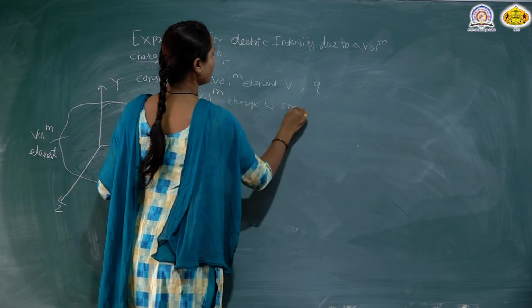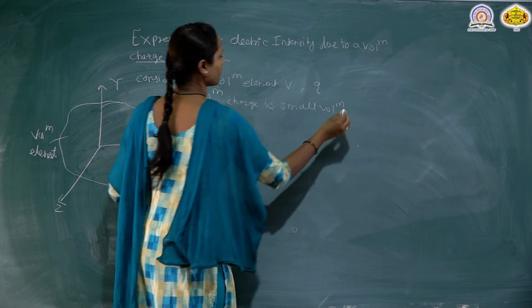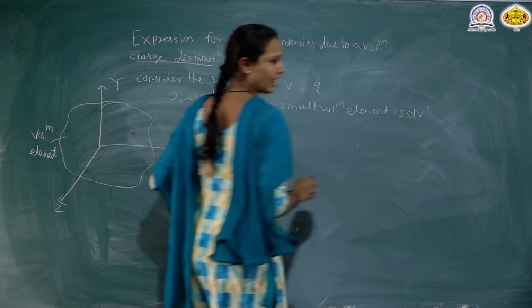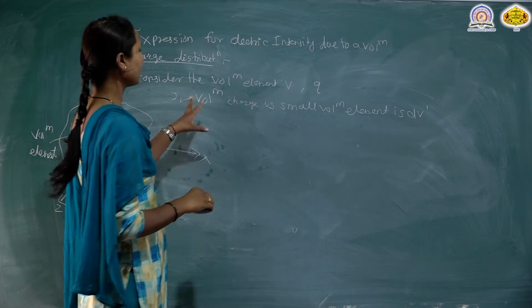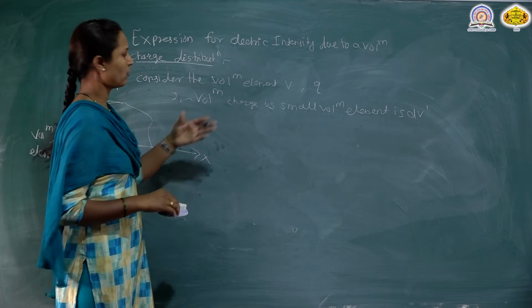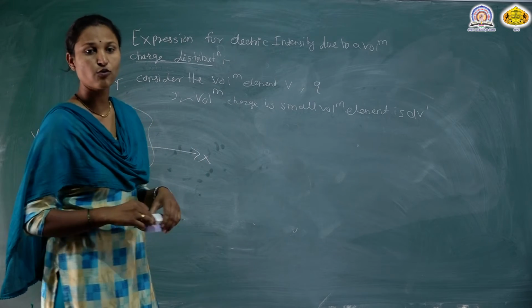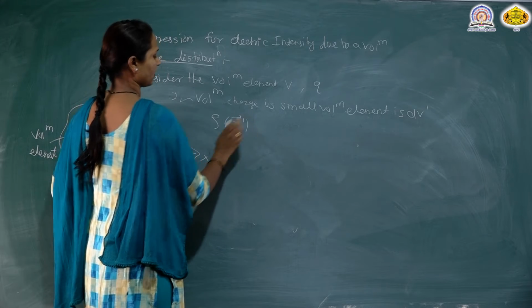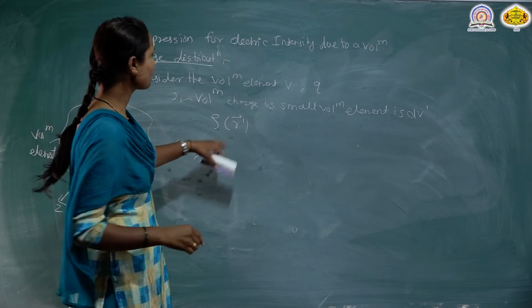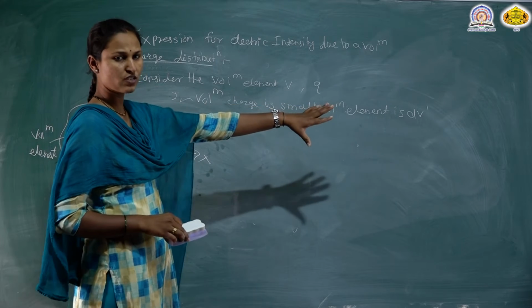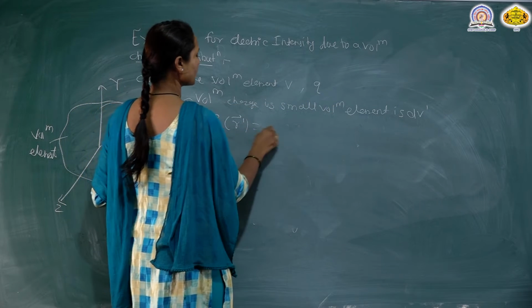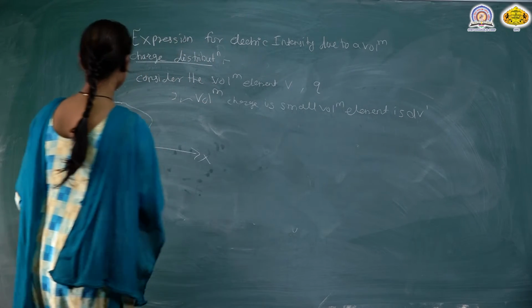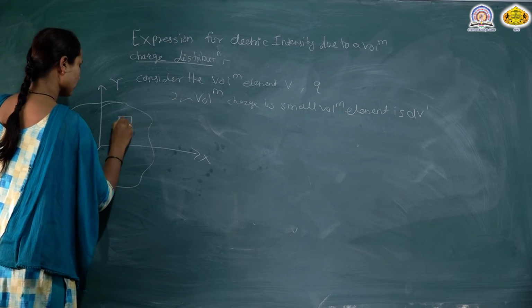The small volume element is dV dash, and, as we studied in the previous lecture, the volume charge density is rho of r dash vector, so the charge element is rho times dV dash.